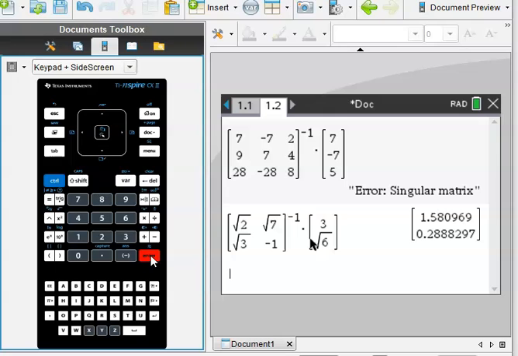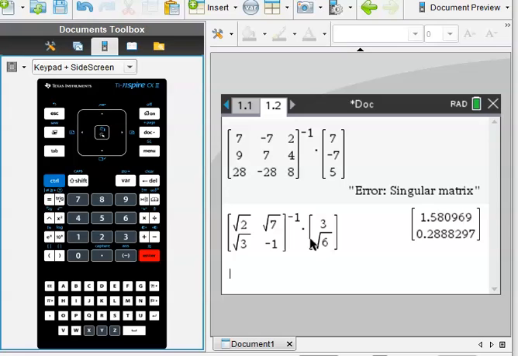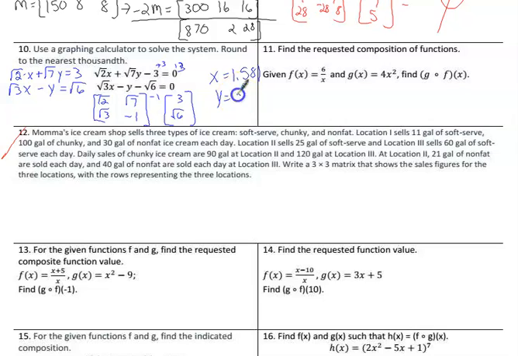And you get 1.581 for x. So x equals 1.581 and y equals 0.289. And there's your x and y.